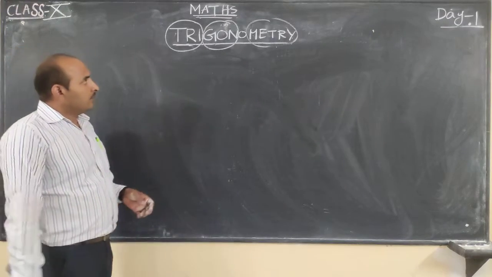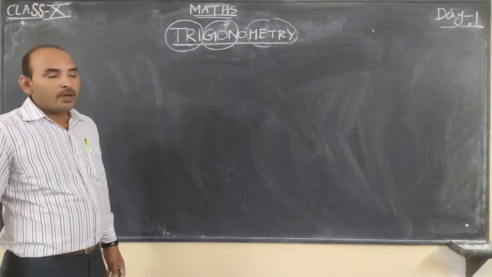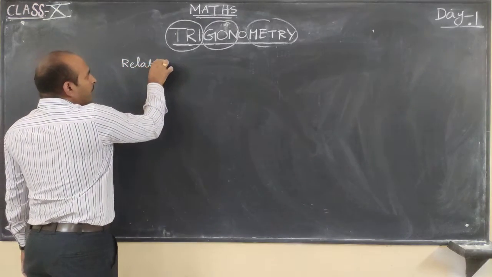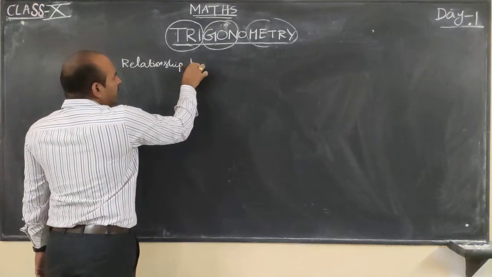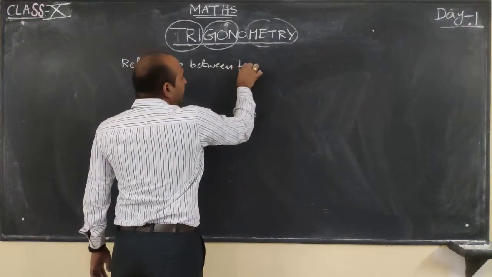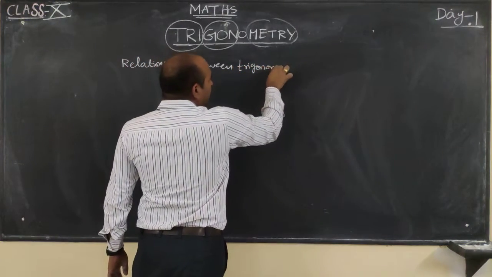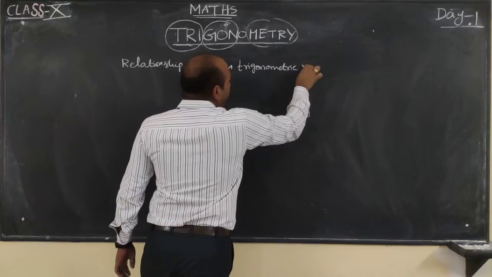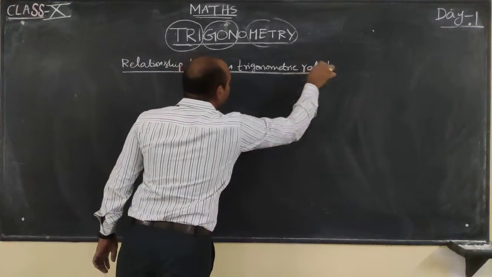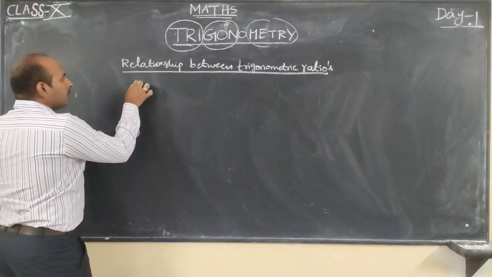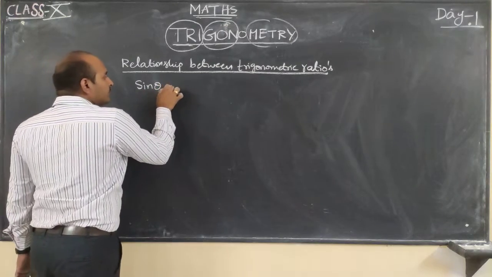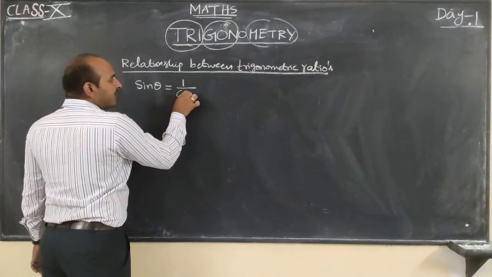Next, we have some formulas: the relationship between trigonometric ratios. Sin theta is equal to 1 by cosecant theta.